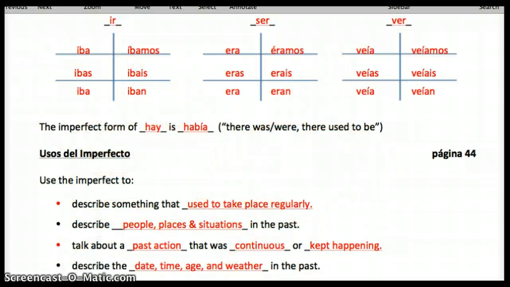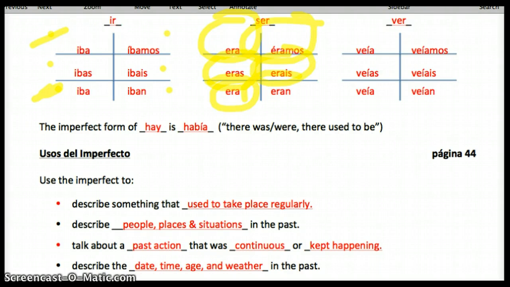Pardon that glitch. All right, so let's move on here. These are our irregular forms of those verbs. So I've got iba, ibas, iba, íbamos, ibais, iban. Again, it's the same in the first person singular and the third person singular. And then we've got era, eras, era, éramos, erais, eran.